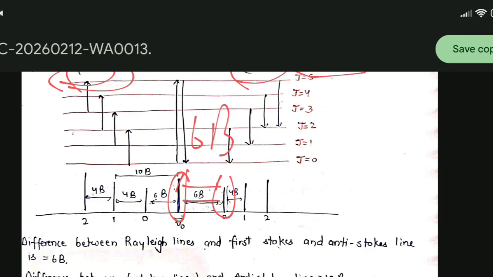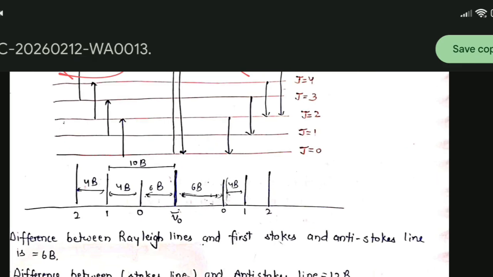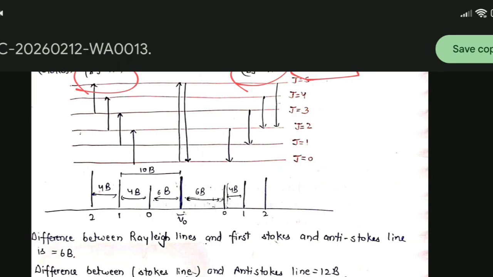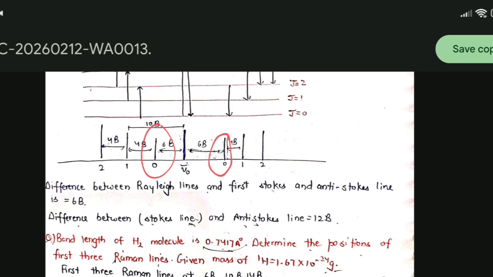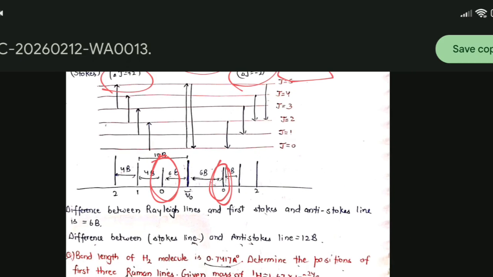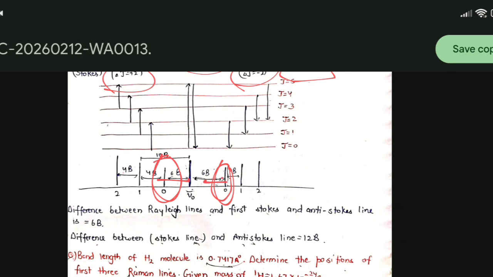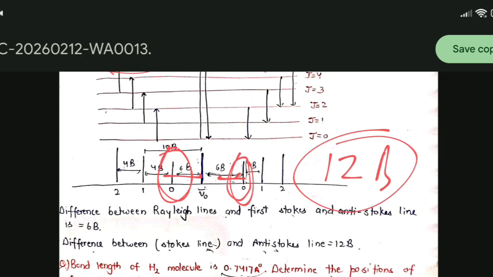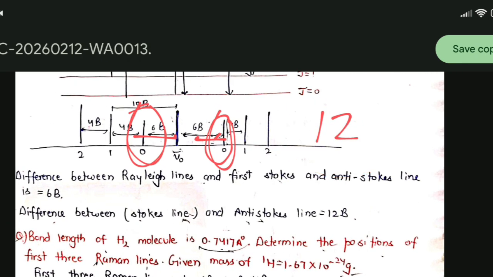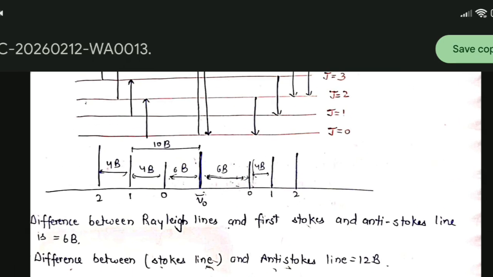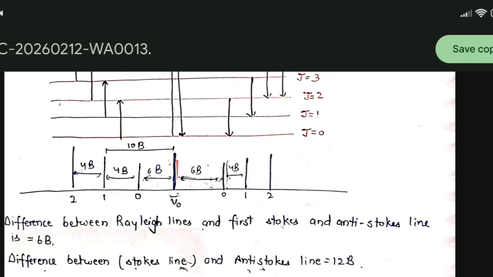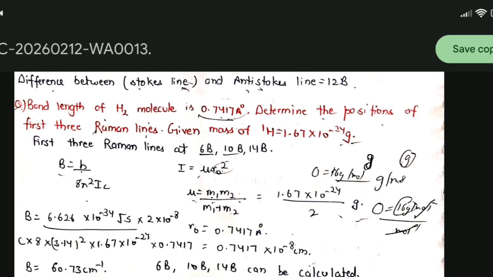Then if we are asked for the difference between the Stokes and anti-Stokes lines, this is the first Stokes line and this is the first anti-Stokes line, so the difference is 6B plus 6B, which is 12B. So you have to know that the gap up to 0 will be first 6B, then 4B, 4B, 4B, equal gaps.